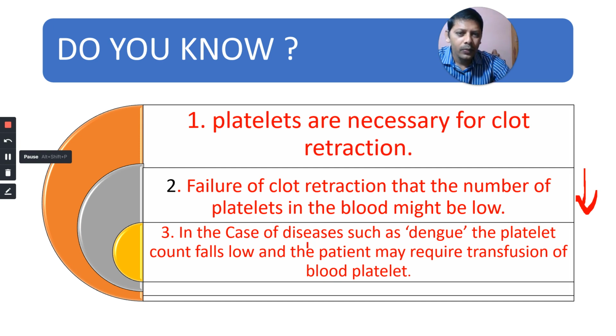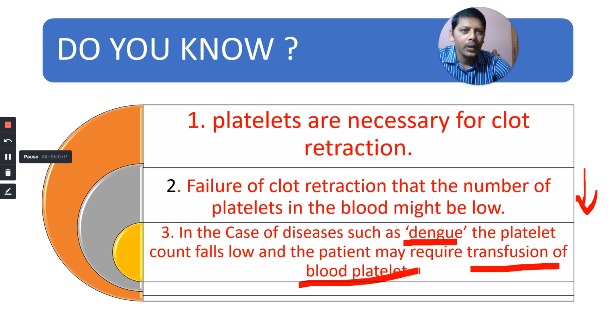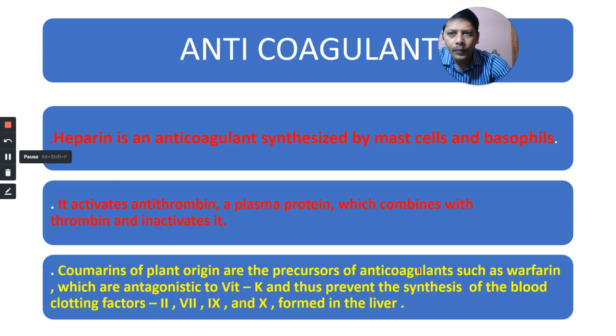In the case of disease such as dengue fever, the platelet count falls low and the patient may require transfusion of blood platelets. The patient has to be given platelets.